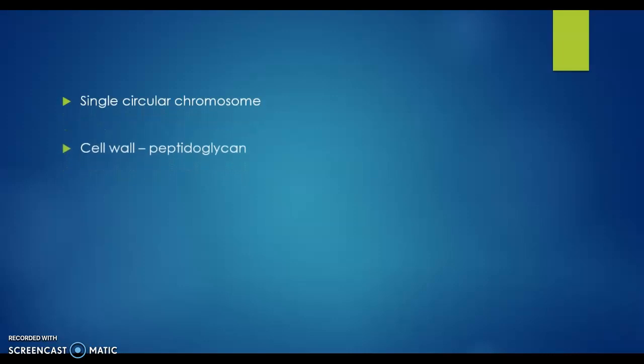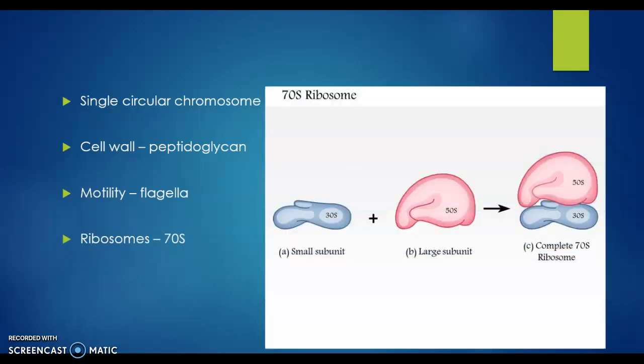Okay, other features are that they have a single circular chromosome, whereas eukaryotes have linear chromosomes. Prokaryotes have a single circular chromosome. Okay, and the cell wall is made up of peptidoglycan. The motility of the bacteria is through the help of the flagella, and they contain ribosomes which are 70S. S is nothing but the Svedberg unit, which is used to measure how fast the molecules move in a centrifuge.